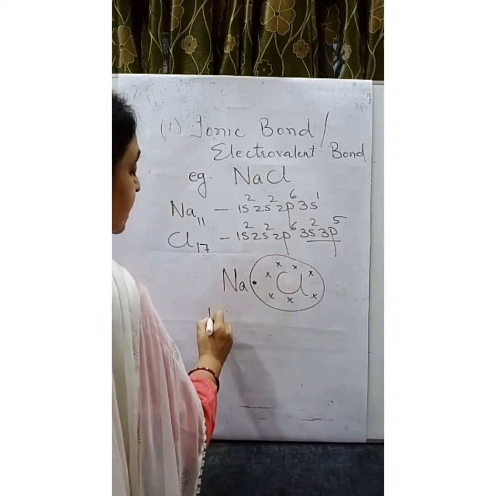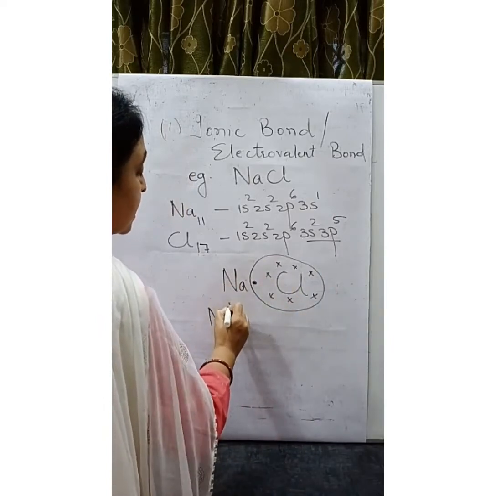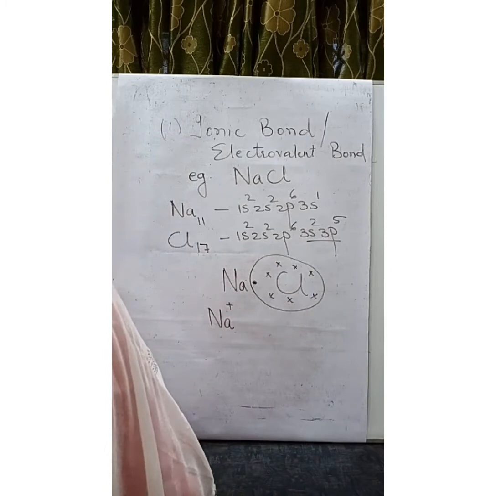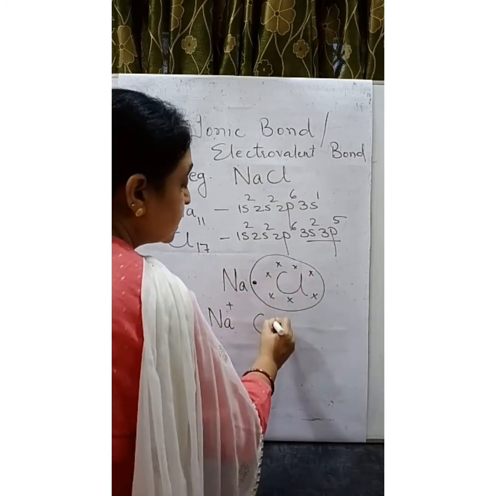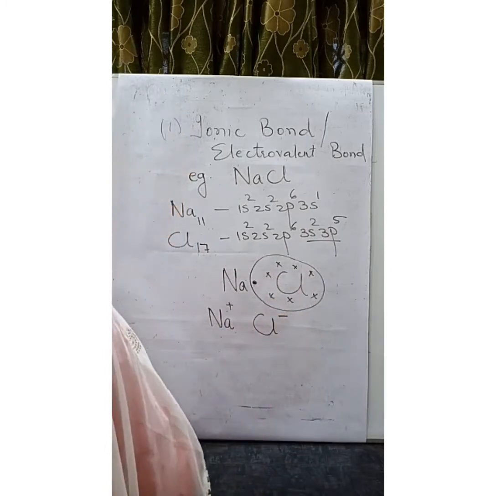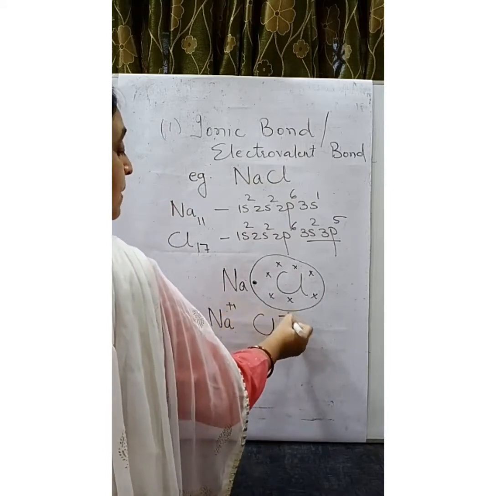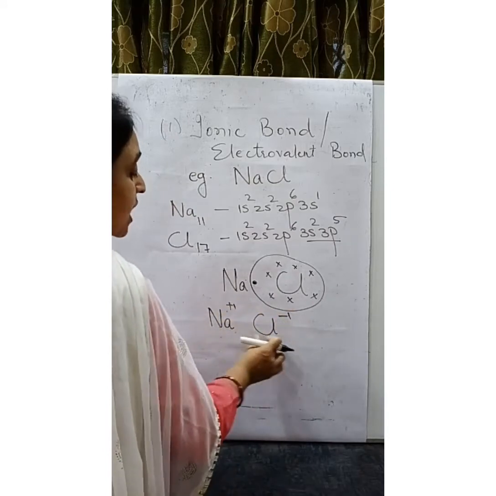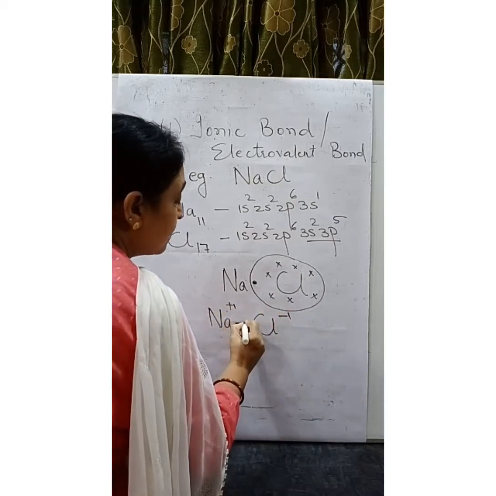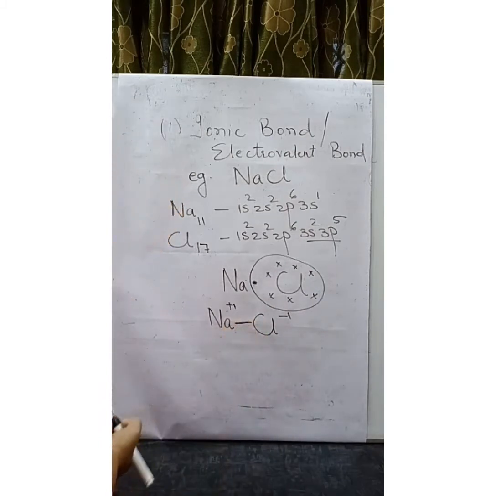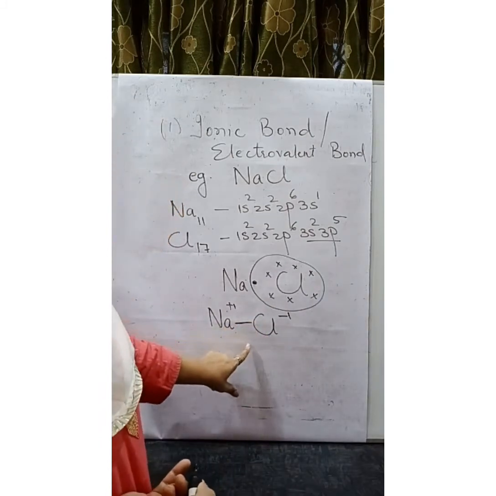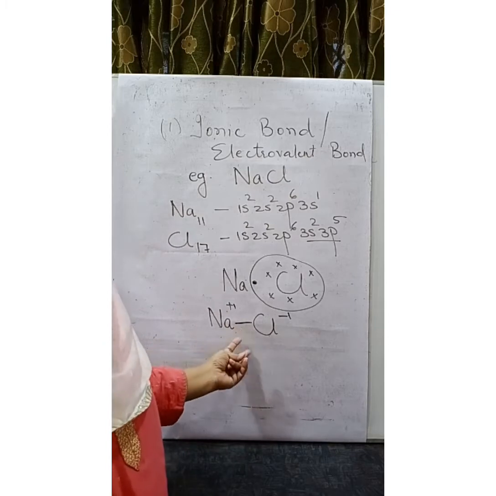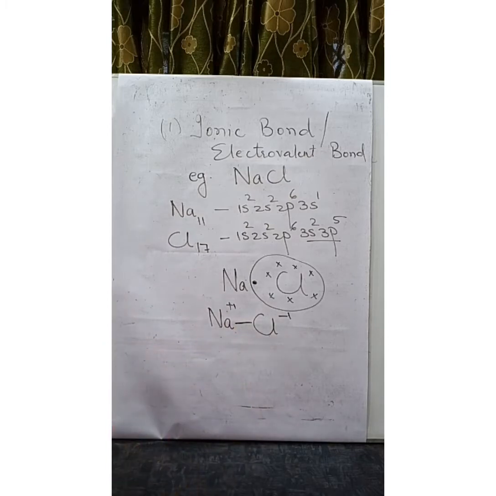Sodium, since it is giving 1 electron, results in the formation of Na+. Chlorine, since it gains an electron, results in the formation of Cl-. Opposite charges are strongly held by Coulombic or electrostatic force of attraction, and this is known as an ionic bond.